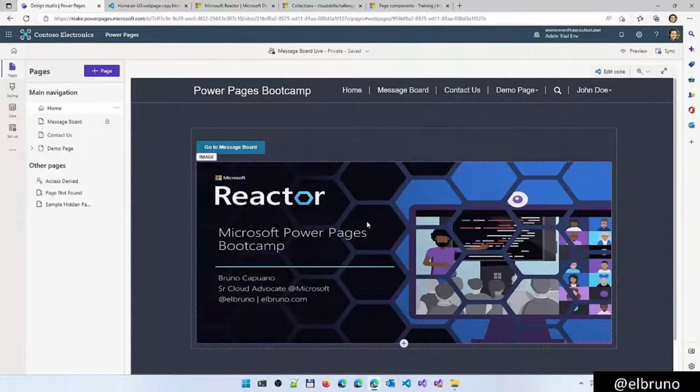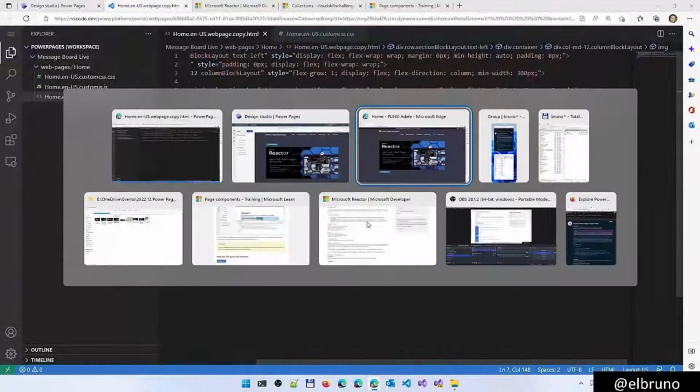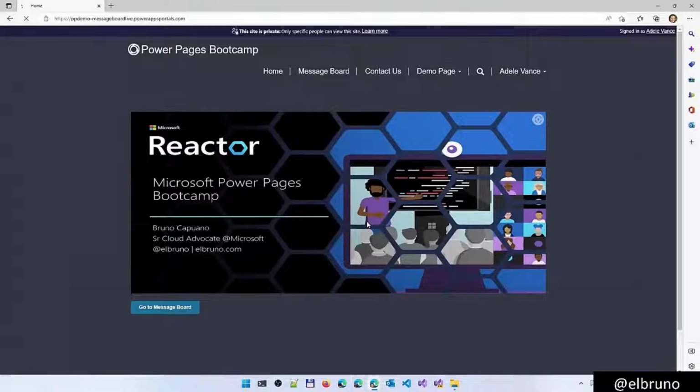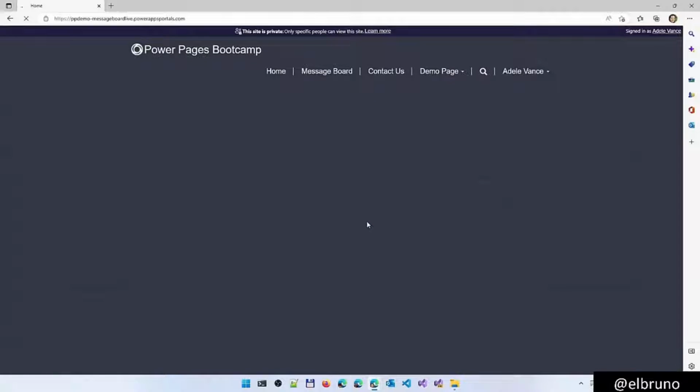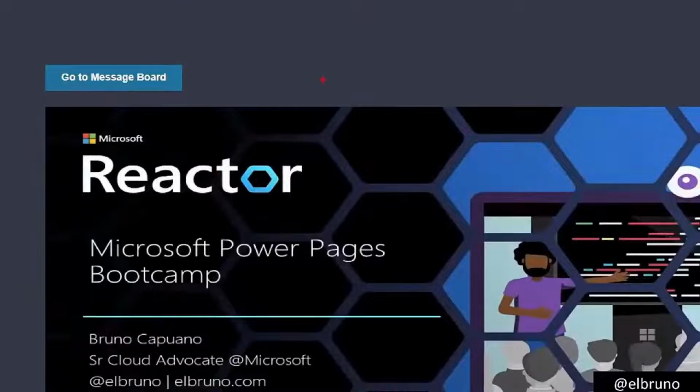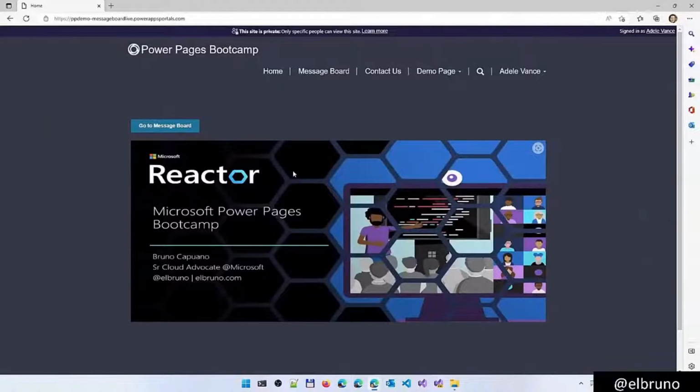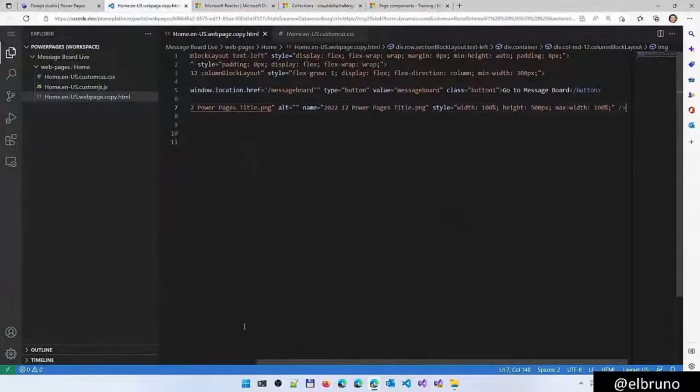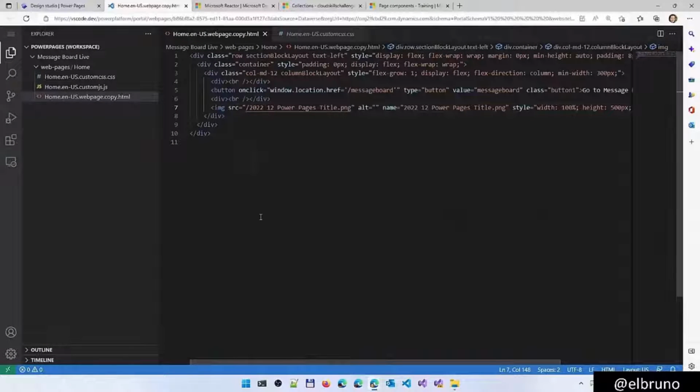And if I go back again to the main website, to the live website, and I refresh with Ctrl F5, we should see again the button on top. There it is. We have the button on top, and we have the image on the bottom. Very simple HTML editing, but we can do plenty of stuff here in Visual Studio Code.